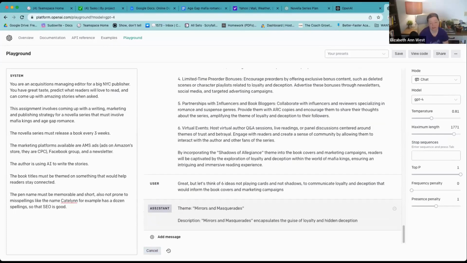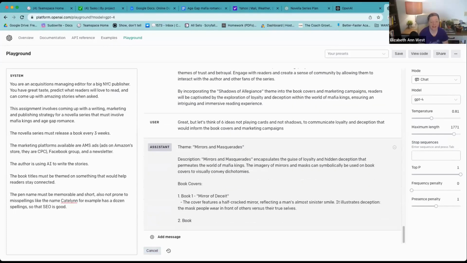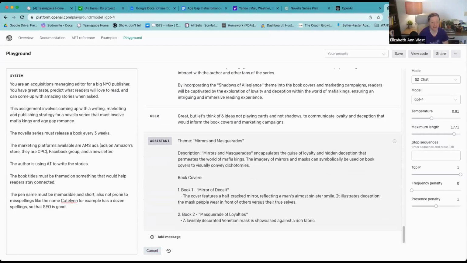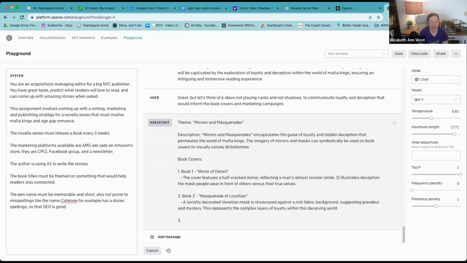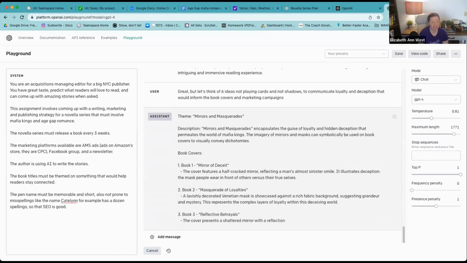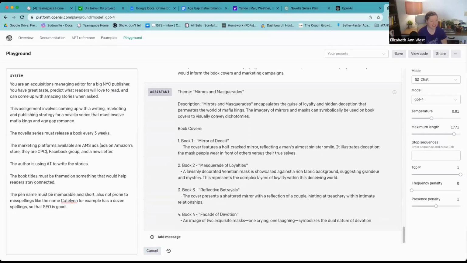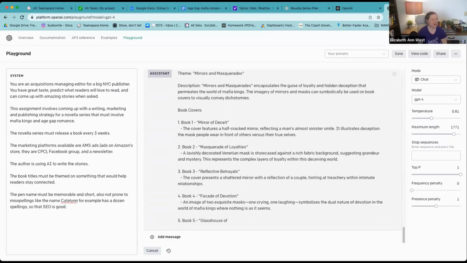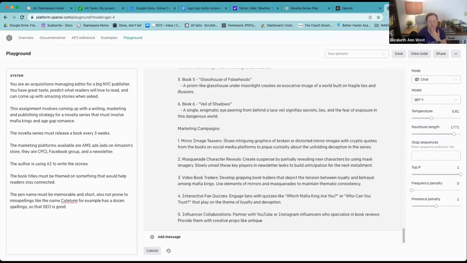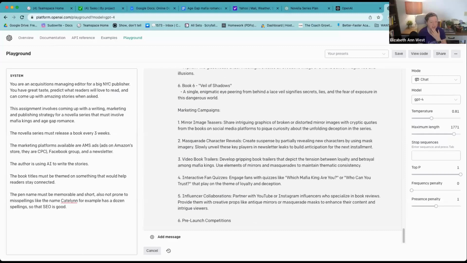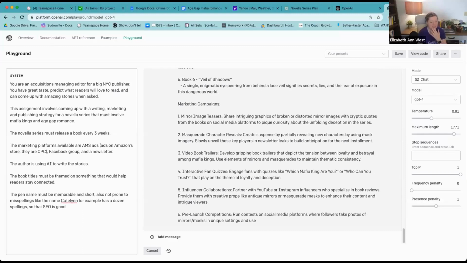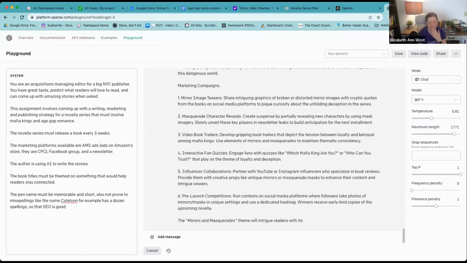Mirrors and masquerades. Oh, so now it's a half-cracked mirror, masquerade of loyalties, a Venetian mask. I'm not angry at this. I think that this is pretty compelling. I wouldn't have thought of doing mirrors and masquerades for Mafia Kings, would you? Which Mafia King are you? Who can you trust? That play on the theme of loyalty and deception, interactive fun quizzes.